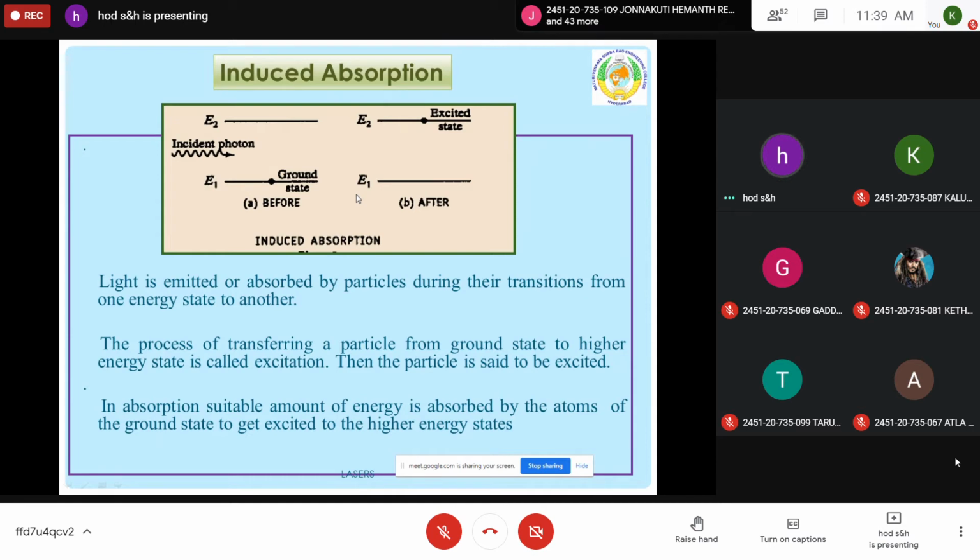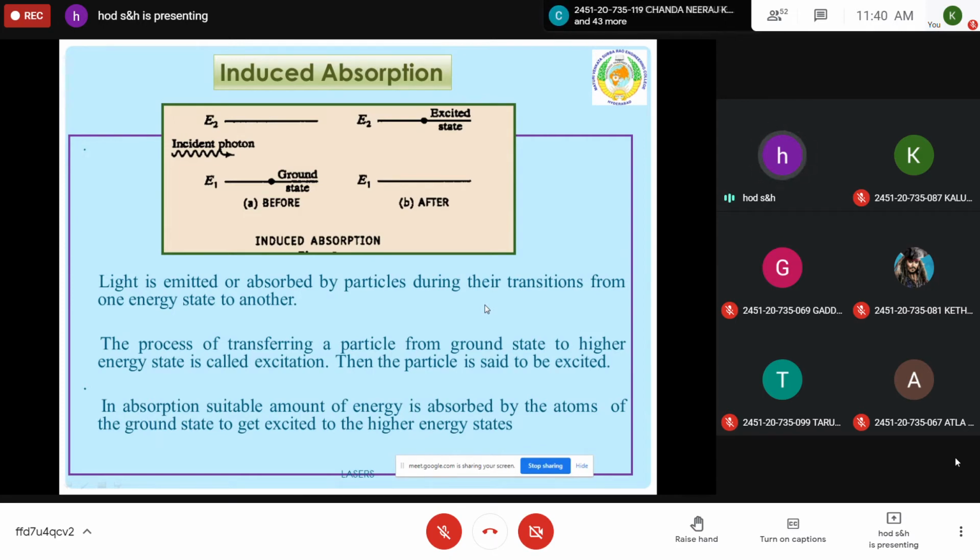In a gist, we can say light can be emitted or absorbed by particles during their transitions from one energy state to another. Generally it happens frequently. When a particle transfers from a higher energy state to a low energy state, it emits energy. When the particle has to move from lower energy to higher energy, it has to absorb energy. This absorption can take place in the form of absorbing photons, transferring a particle from the ground state E1 to a higher energy state E2. This is called excitation, and the particle is said to be excited.